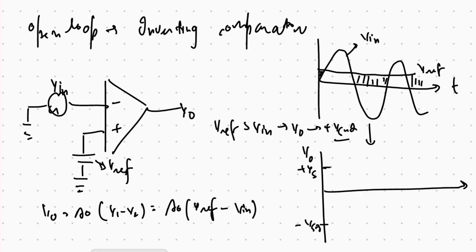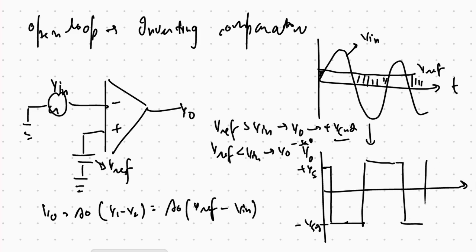In this region plus v saturation, and when v reference is less than v input, then v output is equal to minus v saturation. So this graph will look something like that. So this is called an inverting comparator, when the input signal is at the inverting terminal.